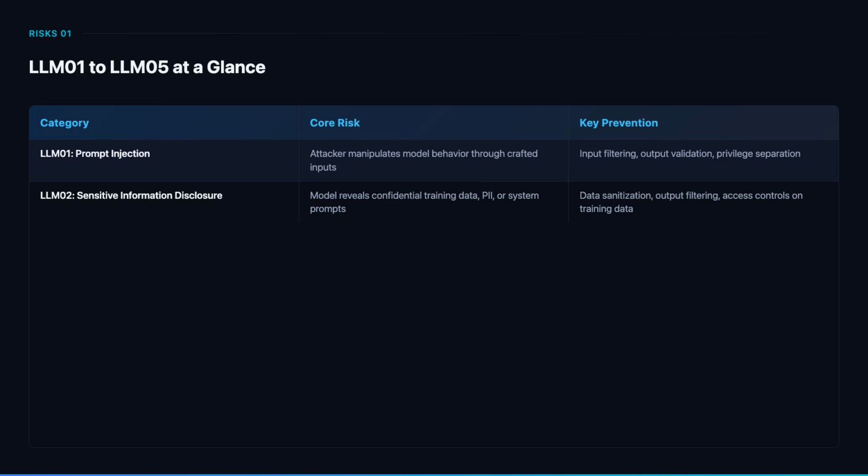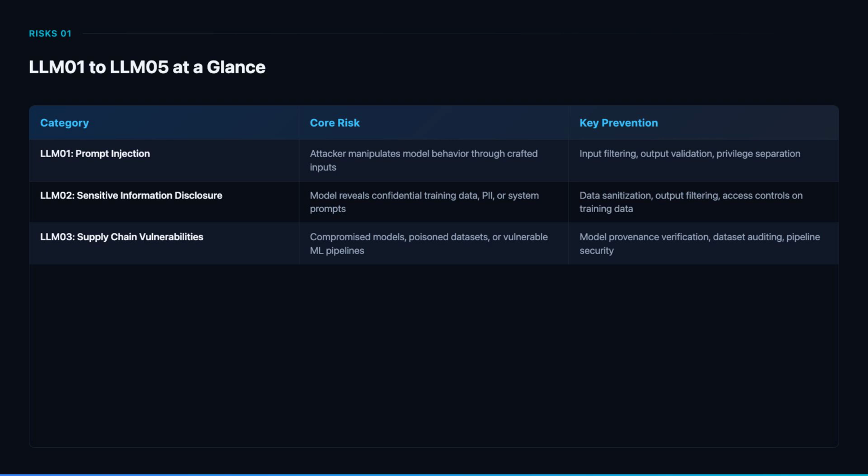LLM 03 supply chain vulnerabilities cover risks from using pre-trained models, third-party datasets, or ML pipeline tools that may be compromised. Attackers can poison training data, insert backdoors into fine-tuned models, or compromise model registries. Prevention requires verifying model provenance, auditing training datasets, securing ML pipelines, and using signed model artifacts.